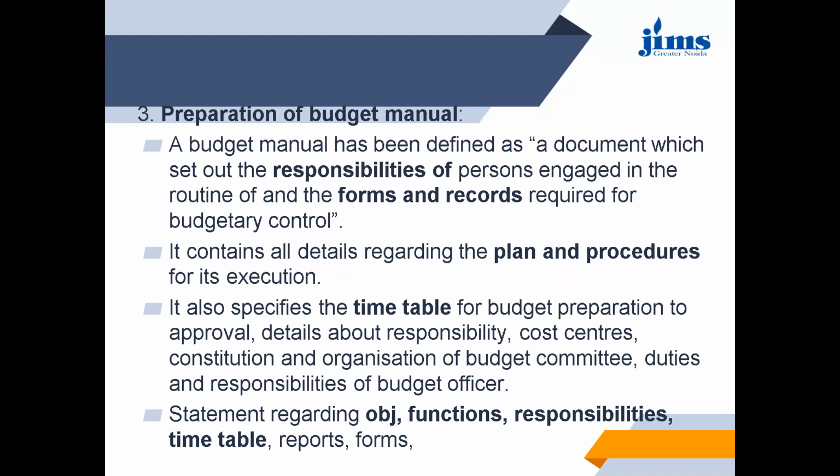Next step is the preparation of budget manual. Budget manual is a document which sets out the responsibilities of persons who are engaged in the routine nature, and forms and records are required for the budgetary control. So budget manual basically contains all the details regarding the plans and procedure for its execution. It basically specifies the timetable for budget preparation to approval, details about the responsibility, different cost centers, organization of budget committee, responsibilities of budget officer. So it is a statement which tells us about the objectives, functions, responsibilities, timetable, reports, and forms.